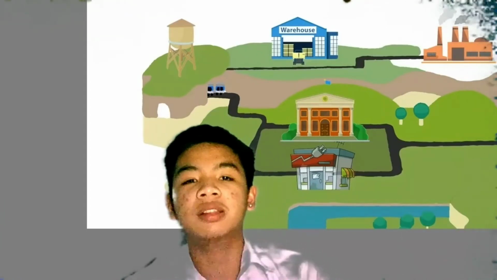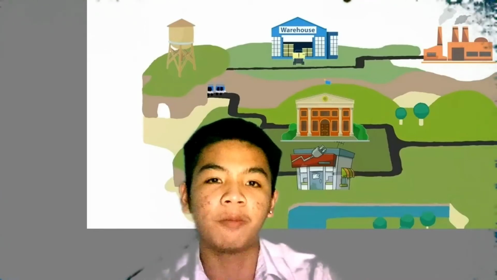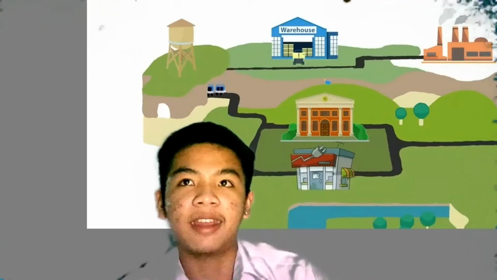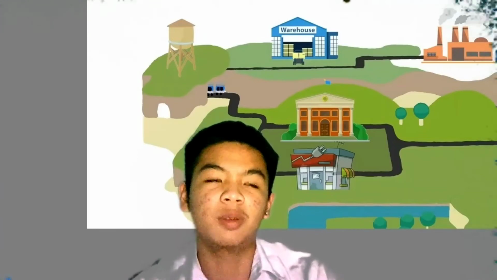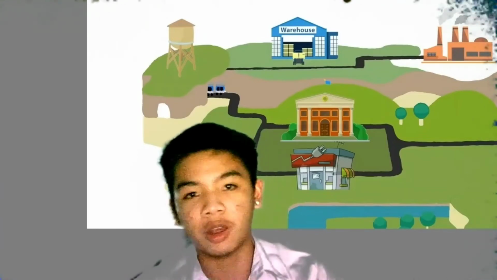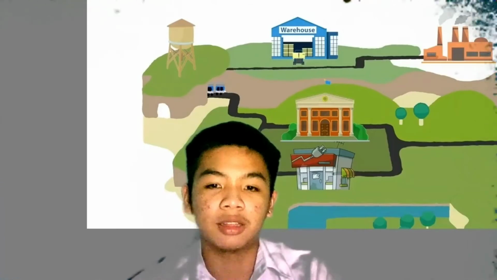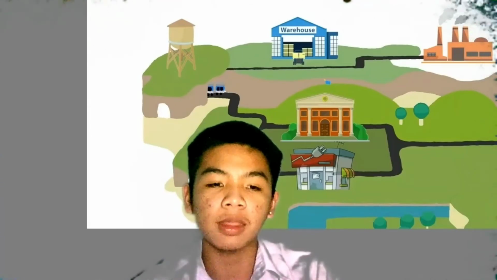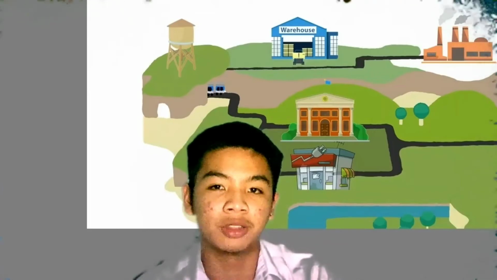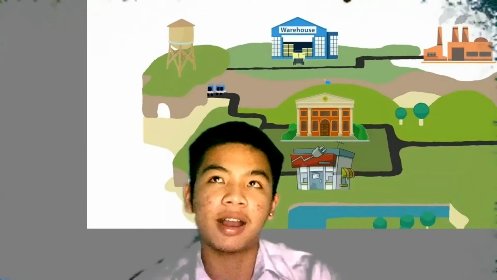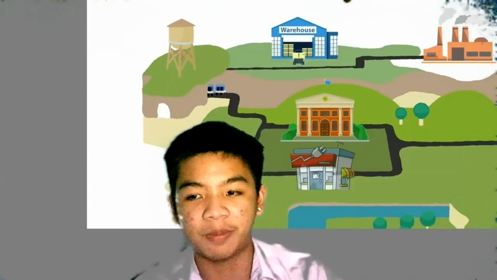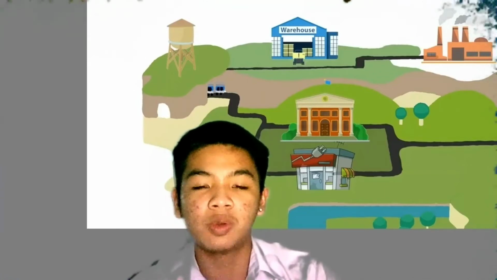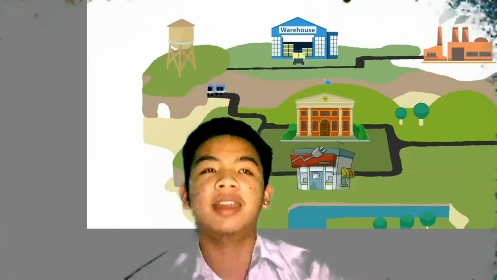So moving forward, the next one is the warehouse. As you can see in the photo above, I use the warehouse as a comparison with the vacuole. The vacuole is responsible for storing proteins and sorting the nutrients within the cell. It segregates proteins and balances the distribution of the nutrients within the cell. Likewise, warehouses are now very abundant because of the pandemic. Most of us now use apps like Shopee and Lazada.